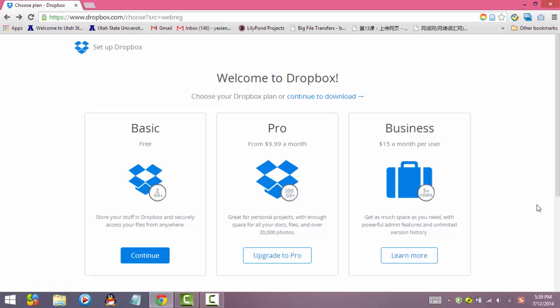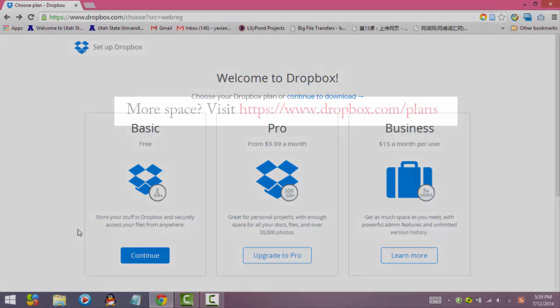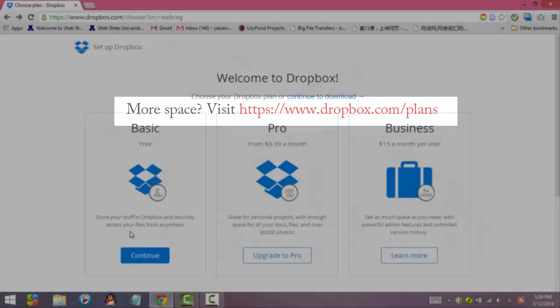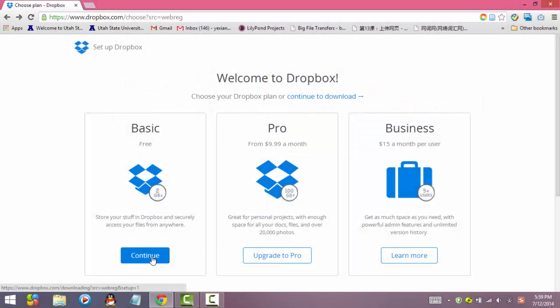After clicking the Sign Up button, you will go to this page, which provides you 3 types of Dropbox service. Today, we are going to use this one, the basic one, which gives you 2 GB for free. If you want more spaces, you can buy online. So let's click Continue.